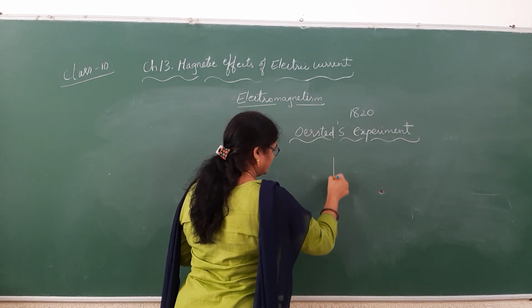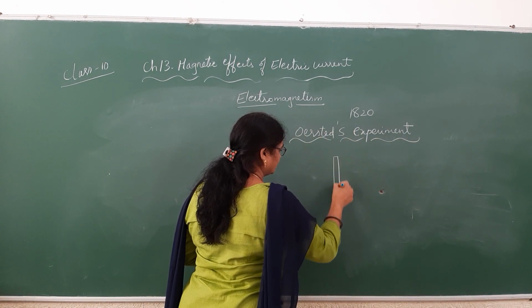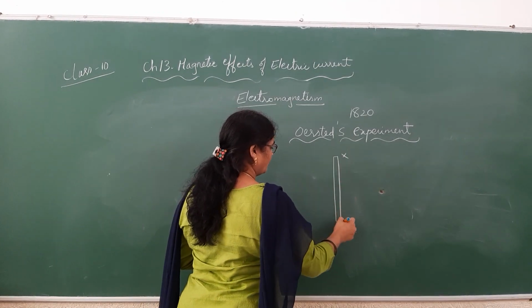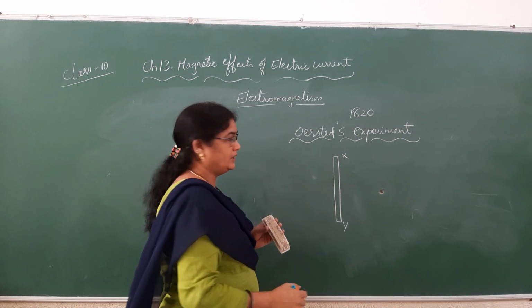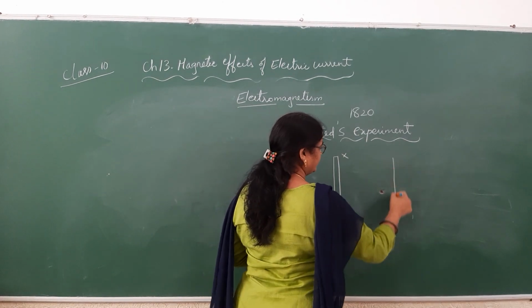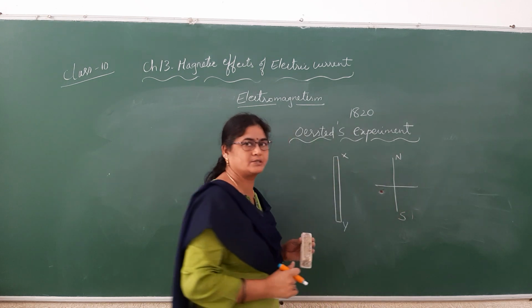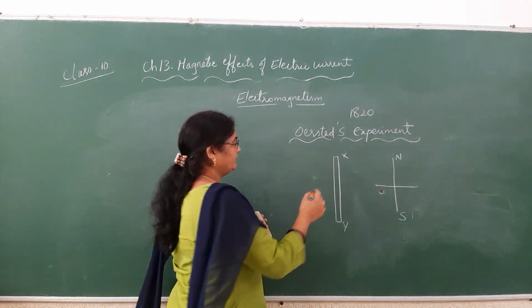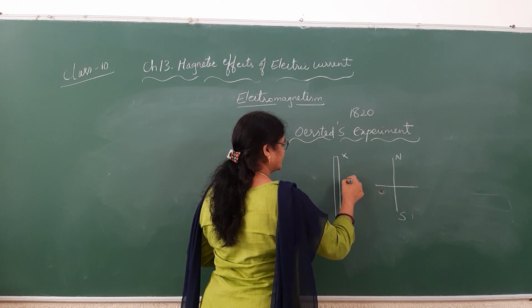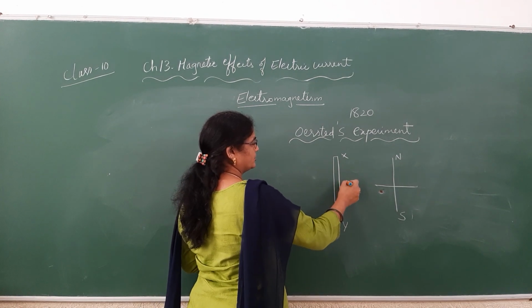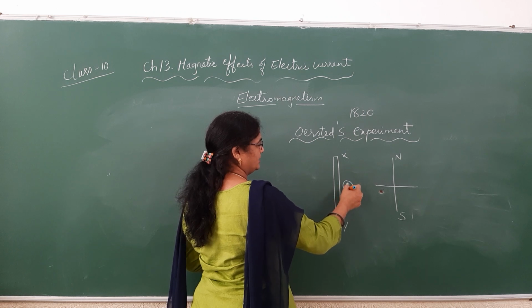He took a thick copper wire, X and Y, and he kept this X and Y along the geographic north and south directions. He kept one small compass needle also, which has a north pole and a south pole.